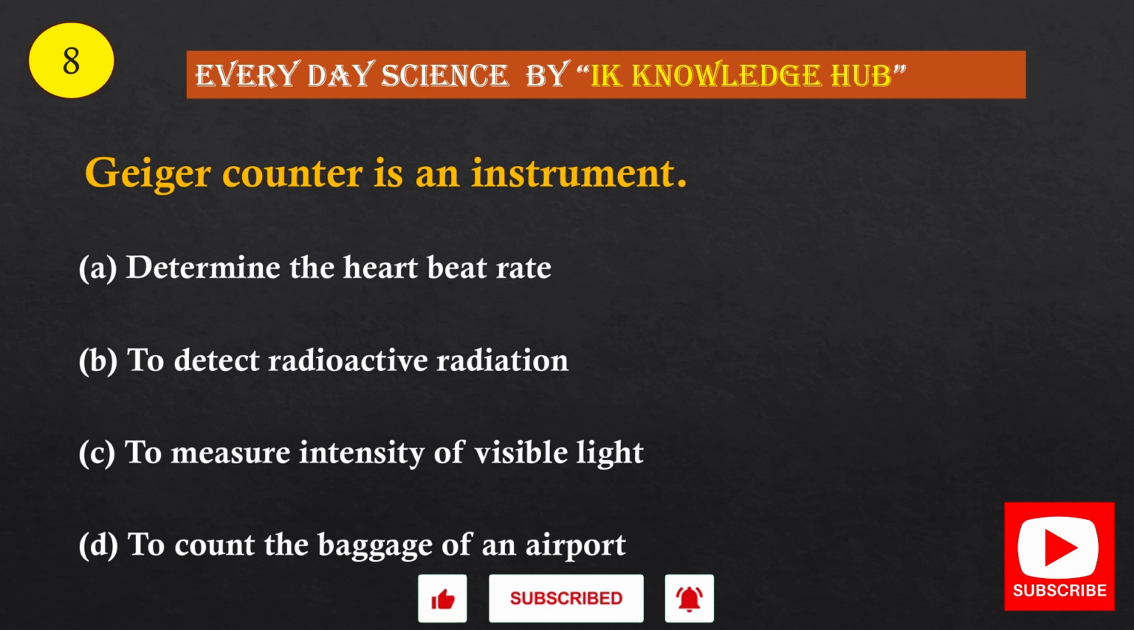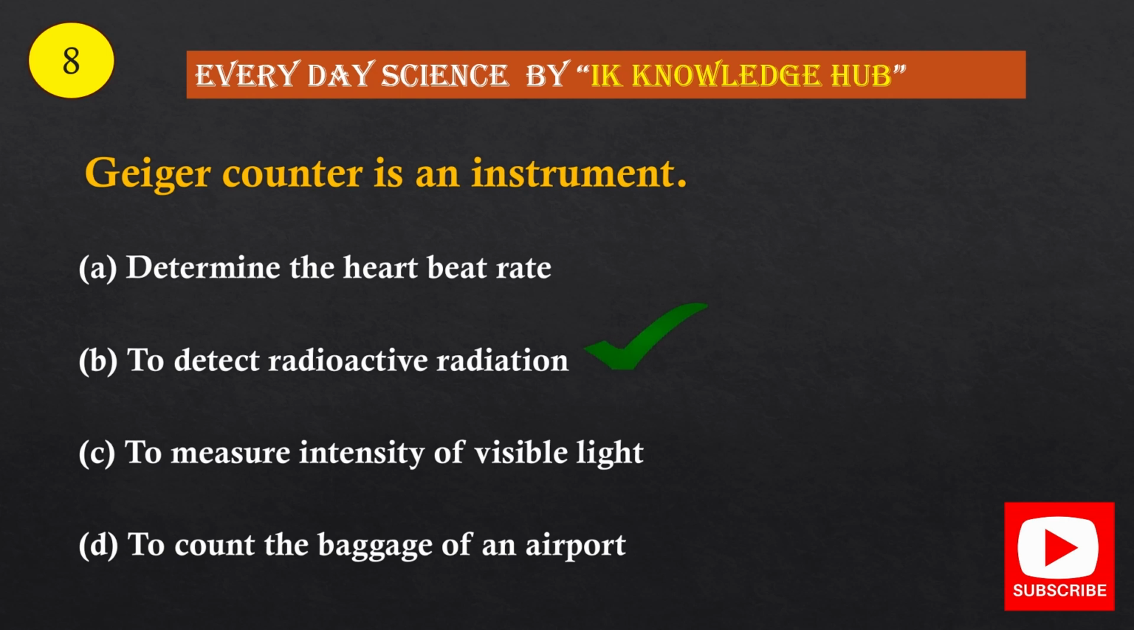Question number 8. Geiger counter is an instrument: Option A, to determine the heartbeat rate. Option B, to detect radioactive radiation. Option C, to measure intensity of visible light. Option D, to count the baggage at an airport. And the correct option is option B, to detect radioactive radiation.